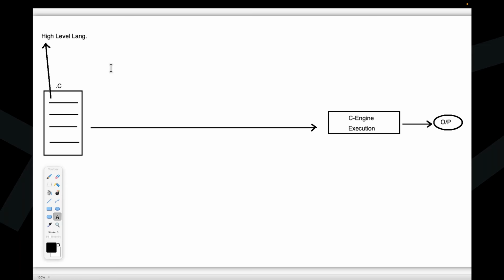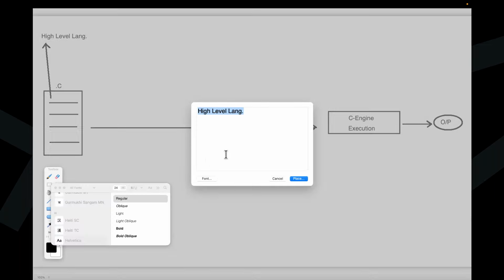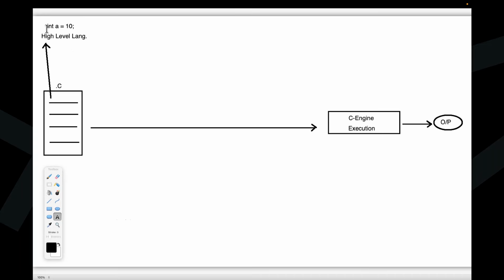All these are high level languages. Any example for high level language code? Say for example, int a = 10. Here the developer can understand easily: int, a variable, equal, 10 a constant value, semicolon a terminator. So the developer can write the program in this manner only. Clear?